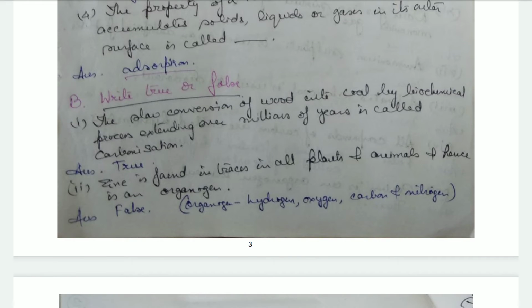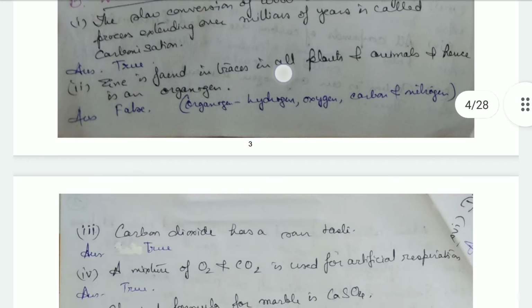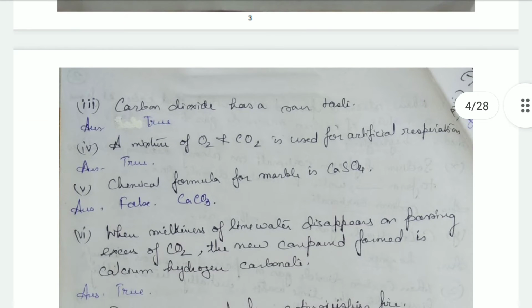The slow conversion of wood into coal by biochemical process extending over millions of years is called carbonization. It's true. Then zinc is found in traces in all plants and animals, and hence is an organogen. It's false. Organogens are hydrogen, oxygen, carbon, and nitrogen, and not zinc. Then carbon dioxide has a sour taste. True, because it forms acid, so it has a sour kind of taste.